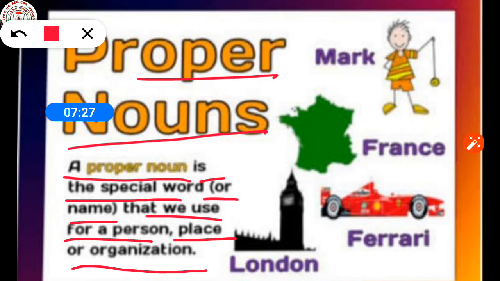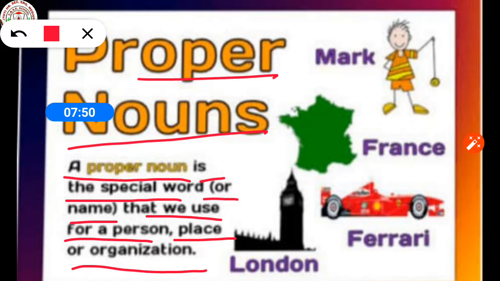It means special names given to people, places, festivals, books, days, months, etc. are called proper nouns. And always remember that a proper noun always begins with a capital letter.